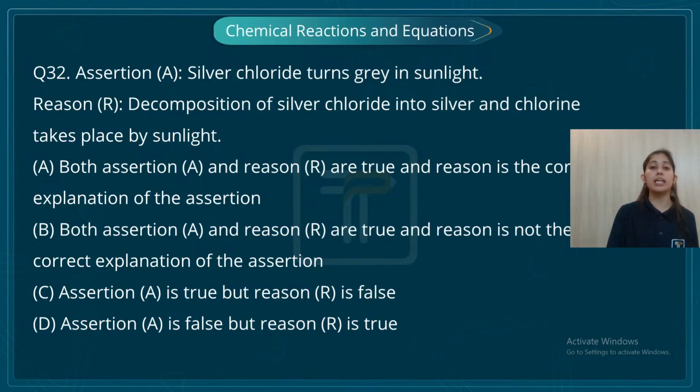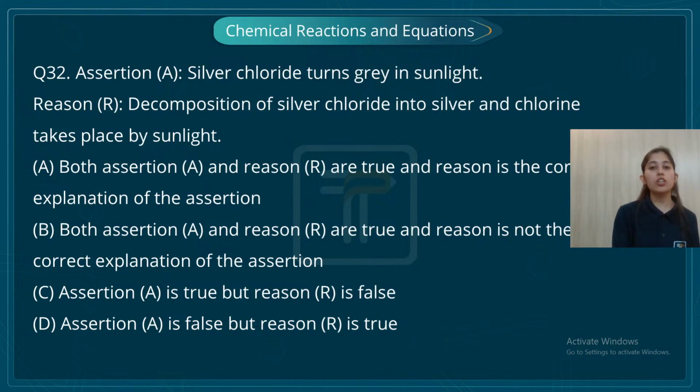Please keep in mind, first read the assertion properly and analyze what the assertion is saying. Analyze whether the assertion is true. Okay, if it's true, move on to the reason. Analyze whether the reason is true or false. Then analyze the why part. Is the why answer coming correct? If it's correct, then go with the first option. If the reason and assertion are correct, but the reason does not justify the assertion, go with the second option, right? Okay.